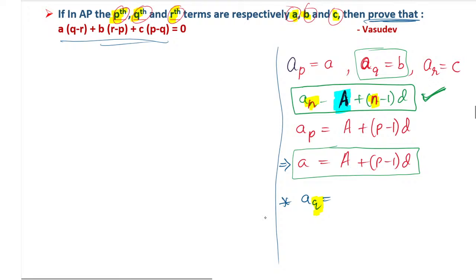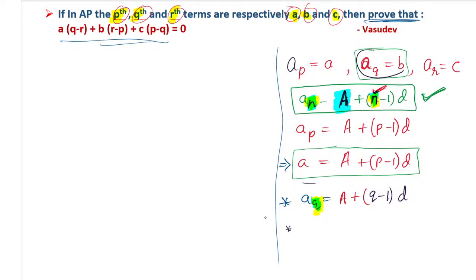Here it will come as A plus, instead of N, what do I have to substitute? Quickly. In place of N, we have Q. So we substitute Q. So Q minus 1 into D. This is our second one, but we have to find the answer for it.